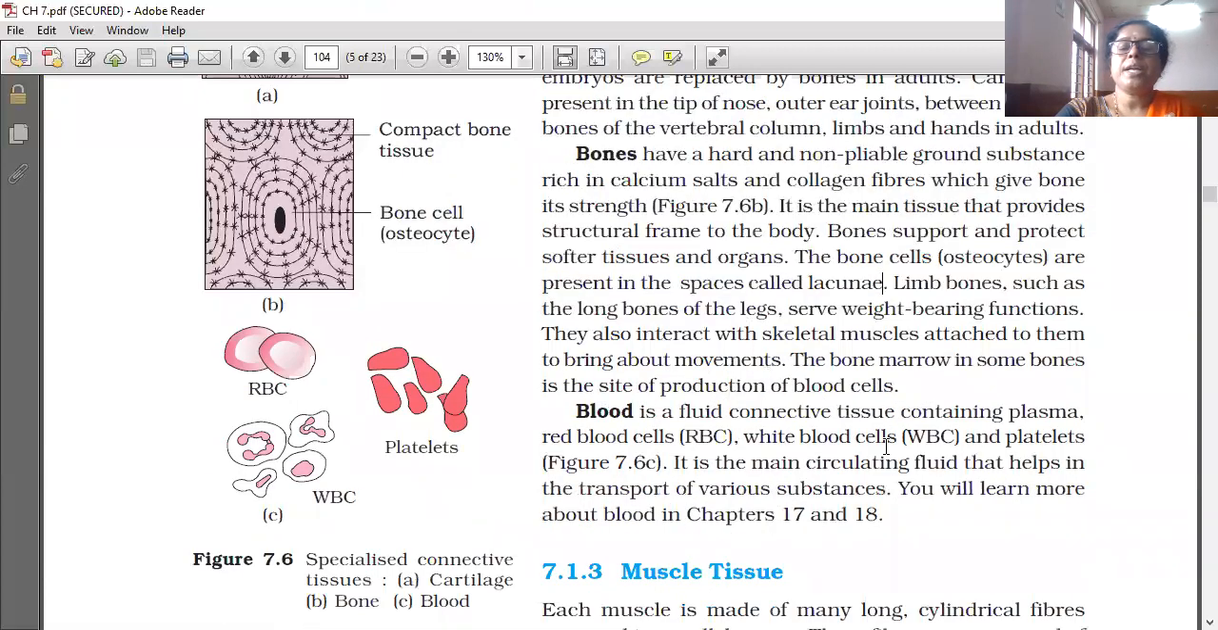Blood is a fluid connective tissue containing plasma, red blood cells, white blood cells, and platelets. It is the main circulating fluid that helps in the transport of various substances. Platelets, RBC, WBC.